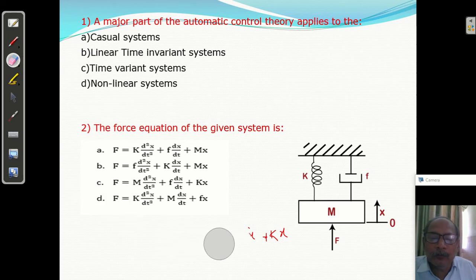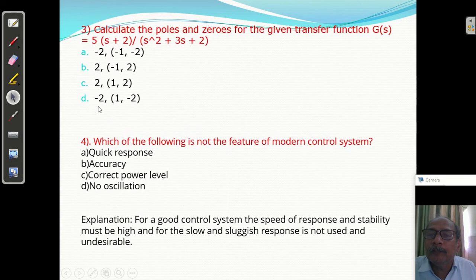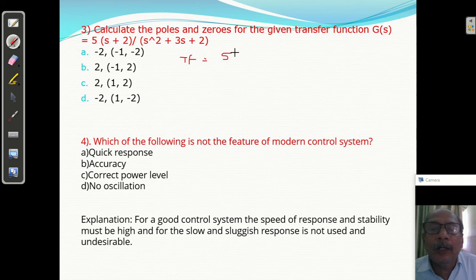Next question I am going to discuss, question number 3. Calculate the poles and zeros for the given transfer function. This is the transfer function I have given: TF equals 5s plus 2 upon s square plus 3s plus 2.